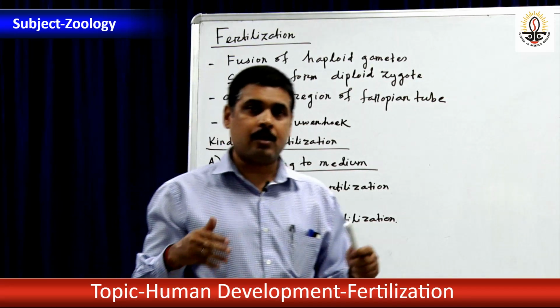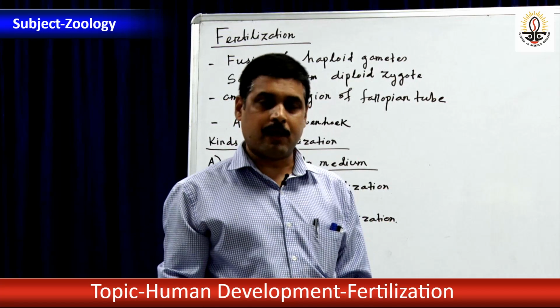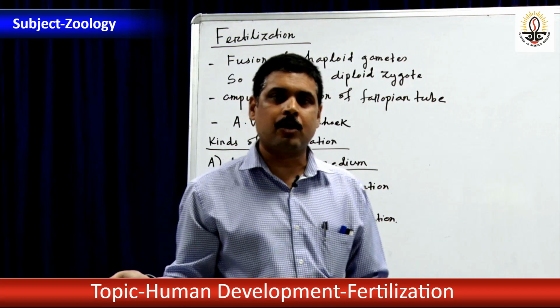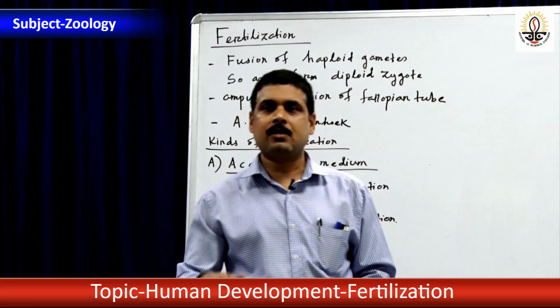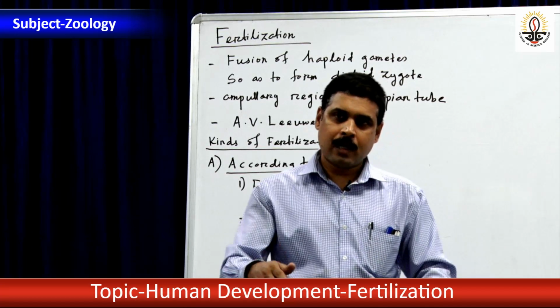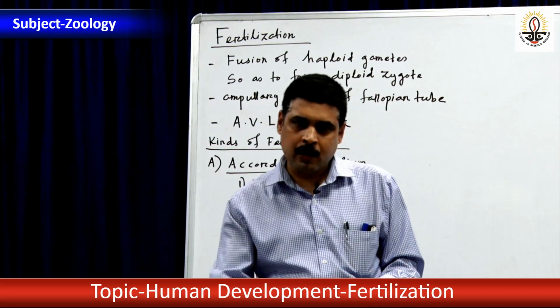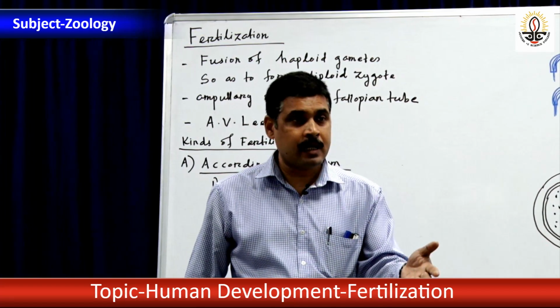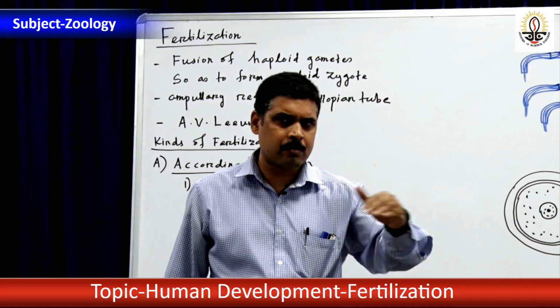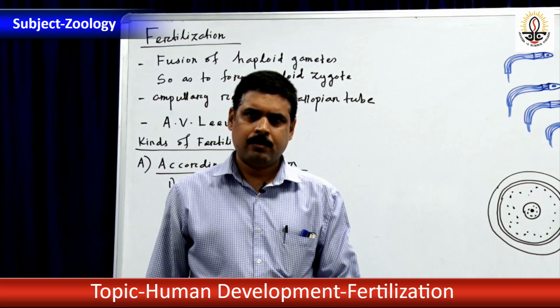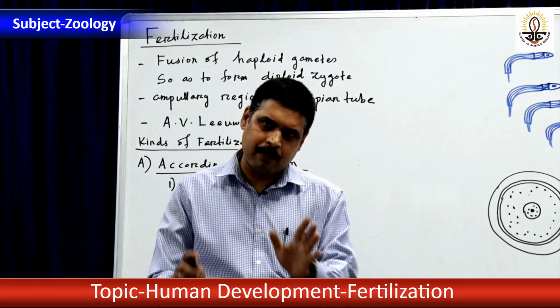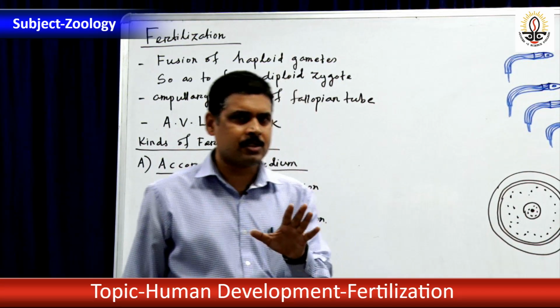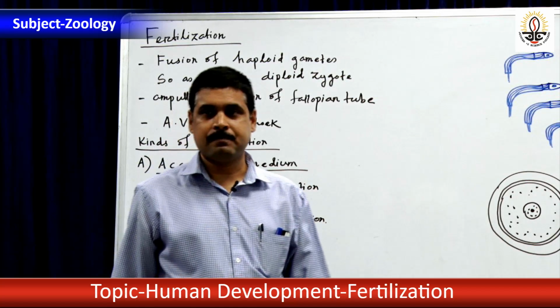In those cases, fertilization occurs outside the body of the female. Some organisms produce ovum or egg outside, some release the sperm outside, and outside the body of the female there will be union of male and female gametes. That is what is known as external fertilization.